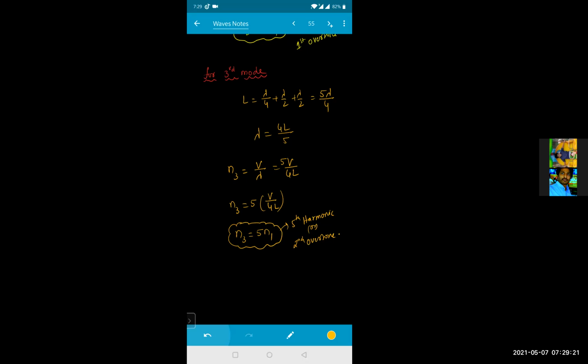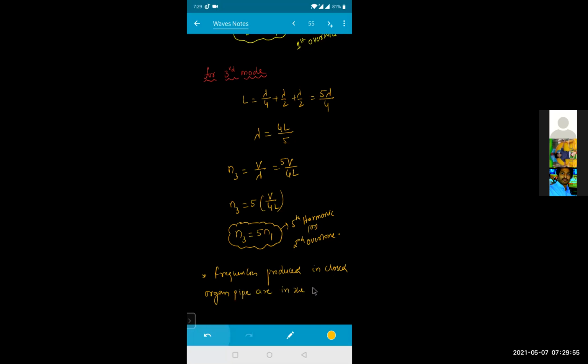So for the closed organ pipe, we got the basic frequency relations. What is the ratio of the different frequencies produced in the closed organ pipe? So I can write here: frequencies produced in a closed organ pipe